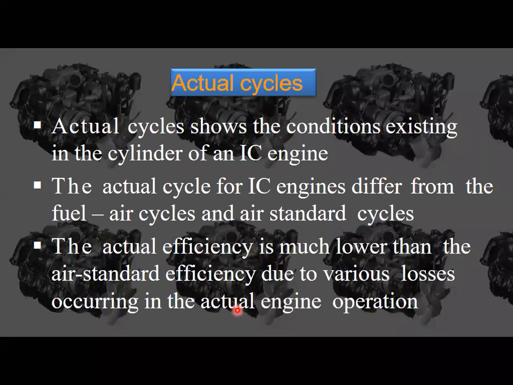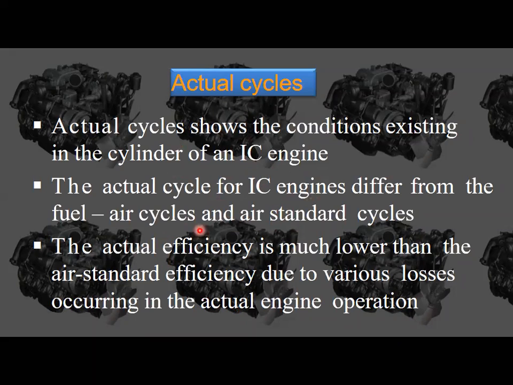If there is any loss, we have to consider it. If there is any change in process, we have to consider that. So in actual cycles there are no assumptions; we take only actual things. We have to take an accurate working medium and accurate processes. Okay, so that is the difference among these three. In actual cycles there are no more assumptions, only actual things.